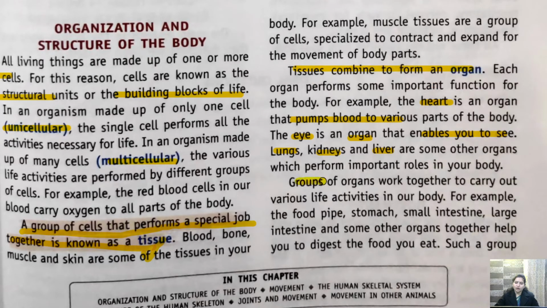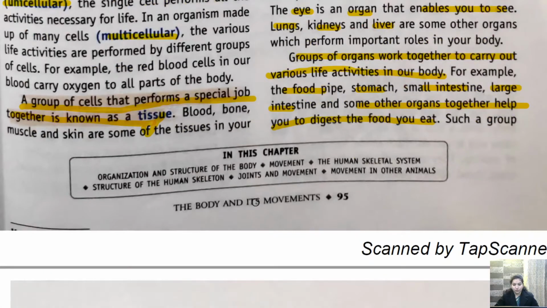Now, a group of organs work together to carry out various life activities in our body. For example, food pipe, stomach, small intestine, large intestine, and some other organs together help in digestion of food.